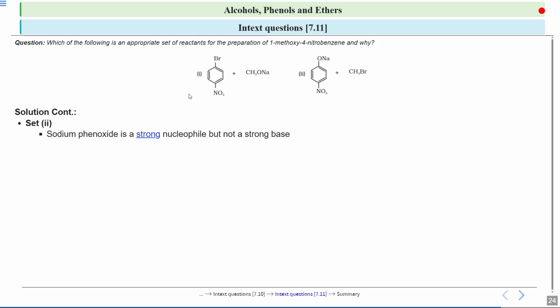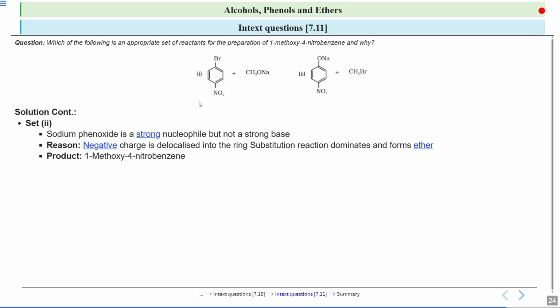Being a strong nucleophile, this CH3Br which is present over here can attack this compound. You will see the negative charge delocalizes into the ring. Substitution reaction dominates and forms ether. This oxygen has a negative charge which will be delocalized into the ring, and the substitution reaction will dominate and ether will be formed. So you will get the product as 1-methoxy-4-nitrobenzene.